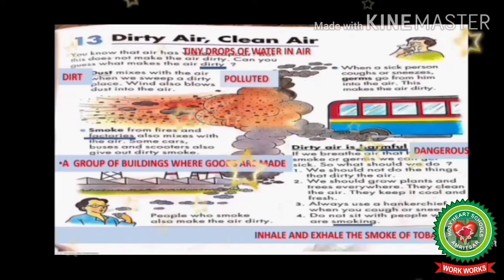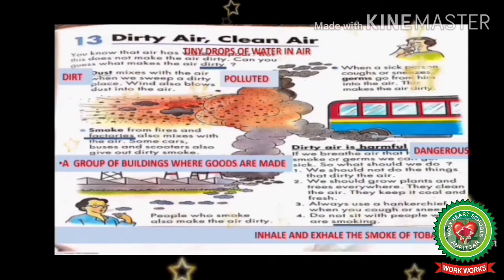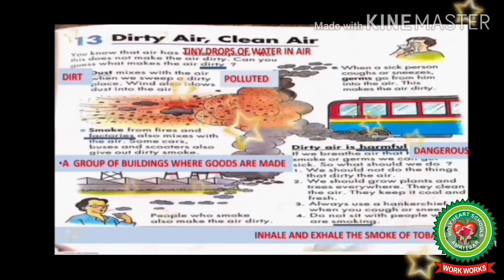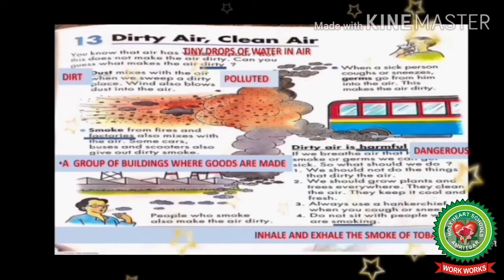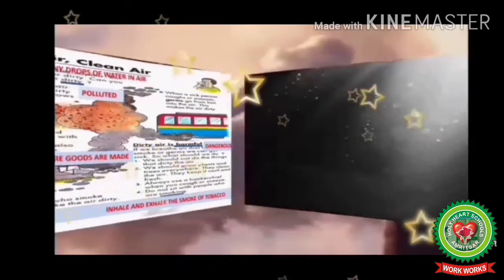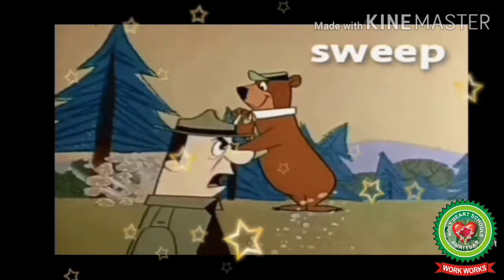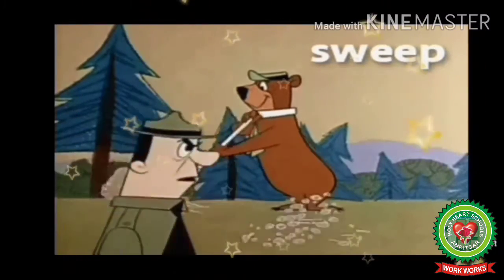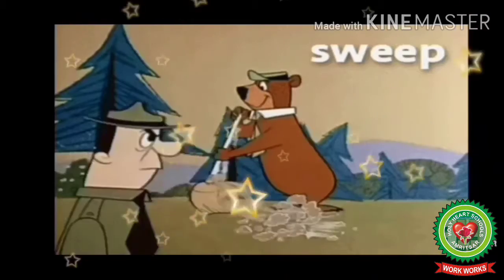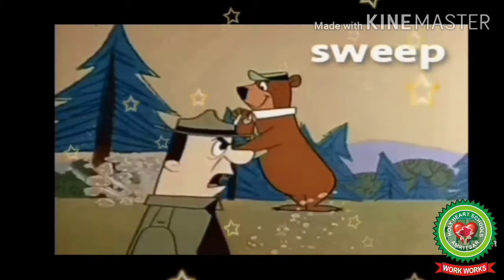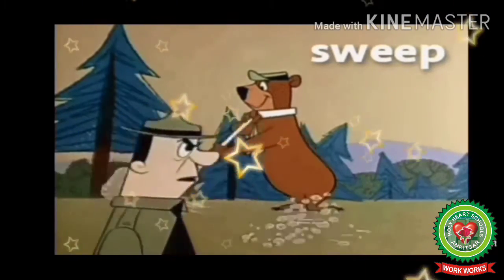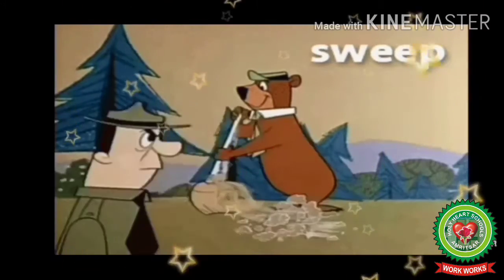Dust mixes with the air when we sweep a dirty place. Wind also blows dust into the air. Students, these are dust particles. Some dust particles are visible and some are not visible. When we sweep our surroundings, dust enters our houses from the windows and doors. The small particles of this dust enter our body and can cause sneezing and coughing. So students, dust is the first pollutant that makes air dirty.